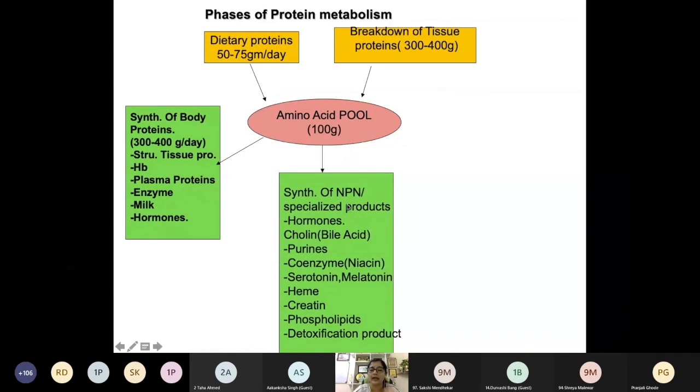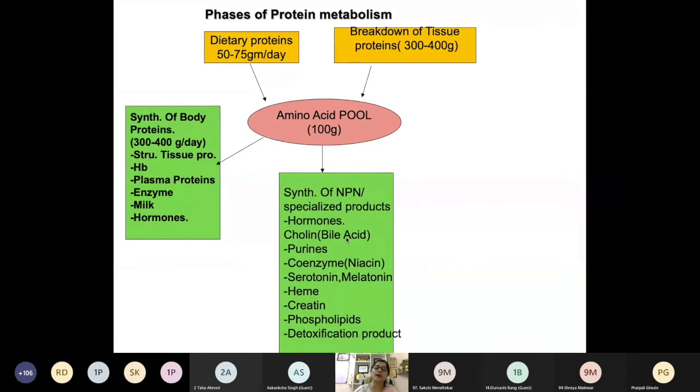Then they are also utilized for the synthesis of specialized products, like hormones, choline, purine, nucleotides, purine pyrimidines, then coenzymes like niacin, neurotransmitters like serotonin, melatonin, heme from hemoglobin, then creatine, phospholipid and detoxification products. All these compounds contain nitrogen, but they do not have peptide linkages.